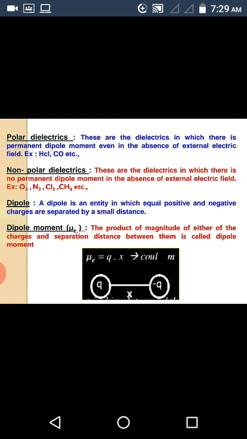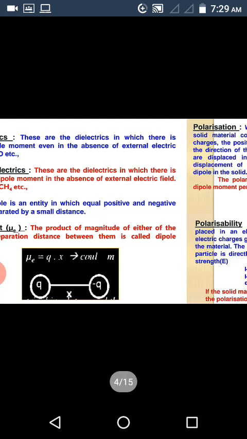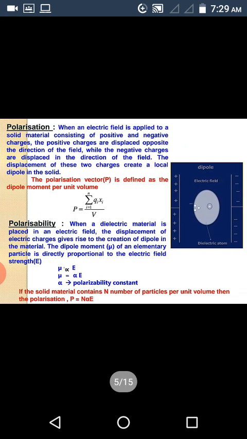And what is dipole moment? Mu, the product of magnitude of either of the charges and separation distance between them is called dipole moment. In this case, the dipole moment mu is equal to charge q into distance x, that is mu is equal to q into x.